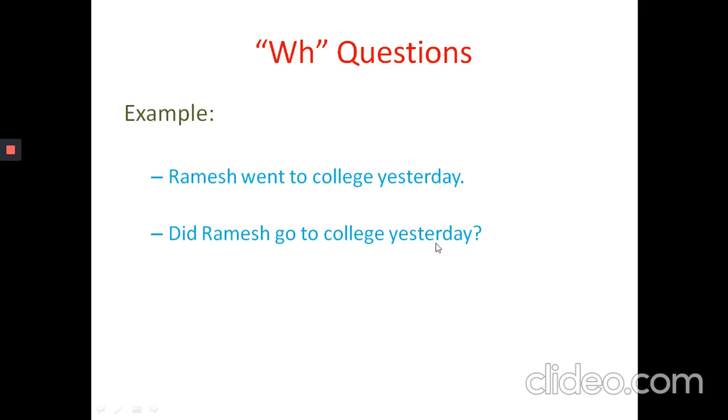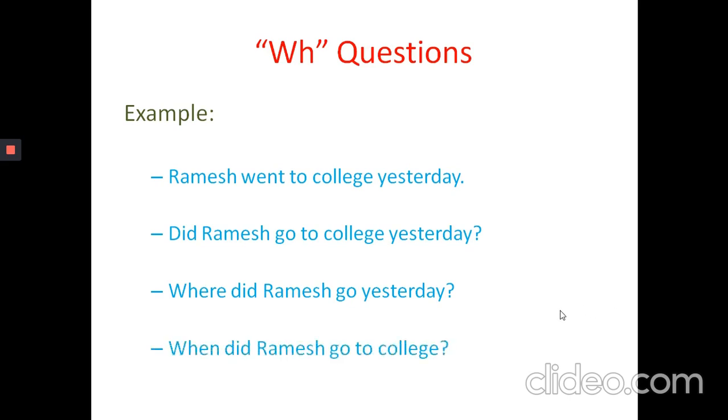Here remove 'to college' and introduce the WH word. Therefore, where did Ramesh go yesterday? Again, instead of 'to college', if you remove 'yesterday' and introduce yet another suitable WH word, another WH question is ready. When did Ramesh go to college? Ramesh went to college yesterday. Okay, this is how we have to make a question sentence.